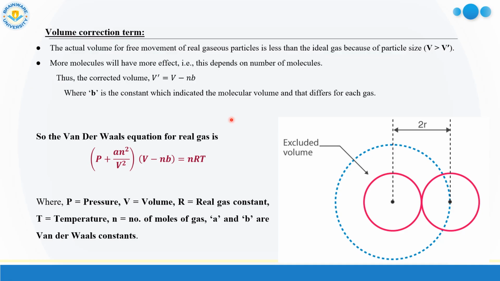Now after putting the volume correction term as well as the pressure correction term, the ideal gas equation turns into this new equation, which is known as van der Waals gas equation, where the equation is (P plus a n square by V square) into (V minus nb) equal to nRT. This is known as van der Waals gas equation or real gas equation.